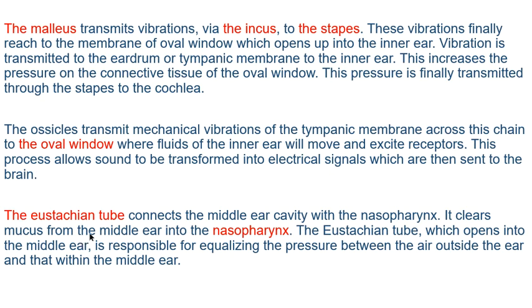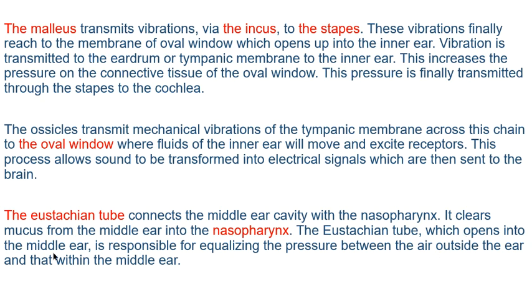Then the eustachian tube connects the middle ear cavity with the nasopharynx. It clears the mucus from the middle ear into the nasopharynx. Now the nasopharynx is connected to the nose. Fine. And the eustachian tube, what is its role? It clears up the mucus. Whatever deposition there is in the ear is cleared through the nasopharynx, through the eustachian tube.